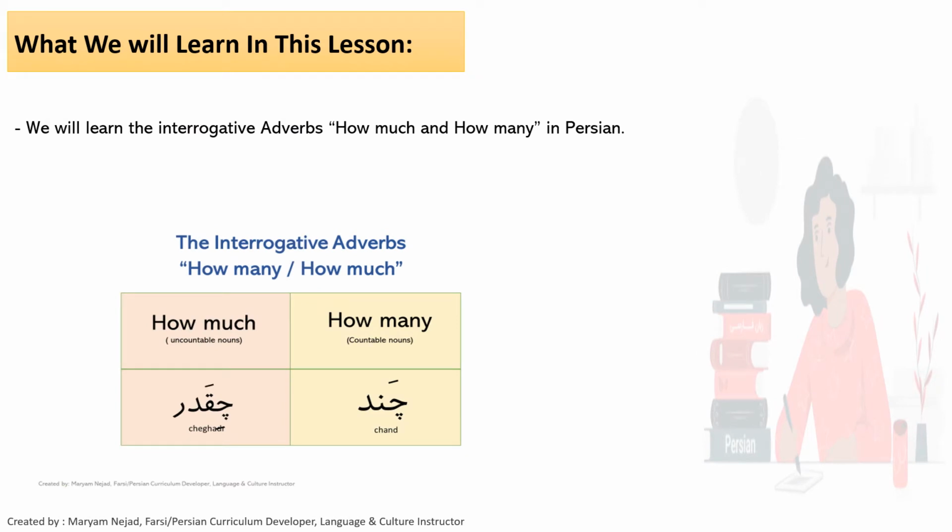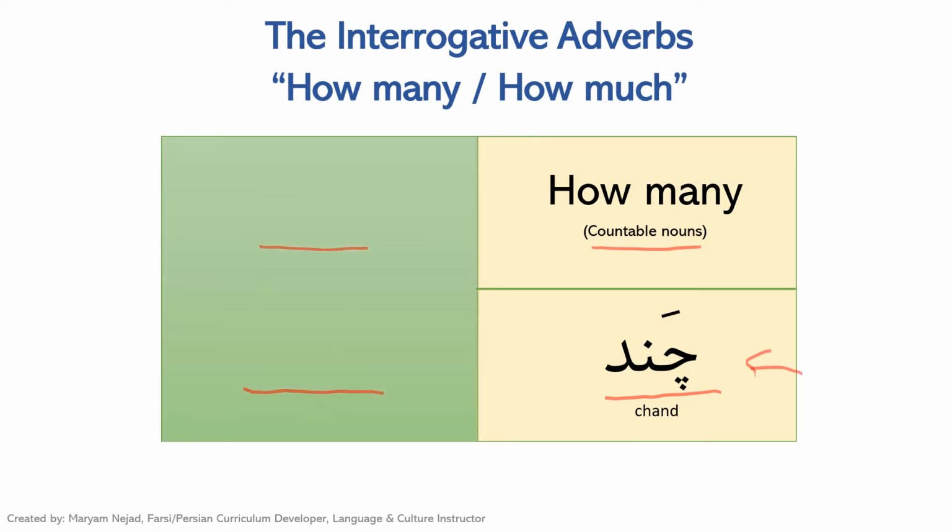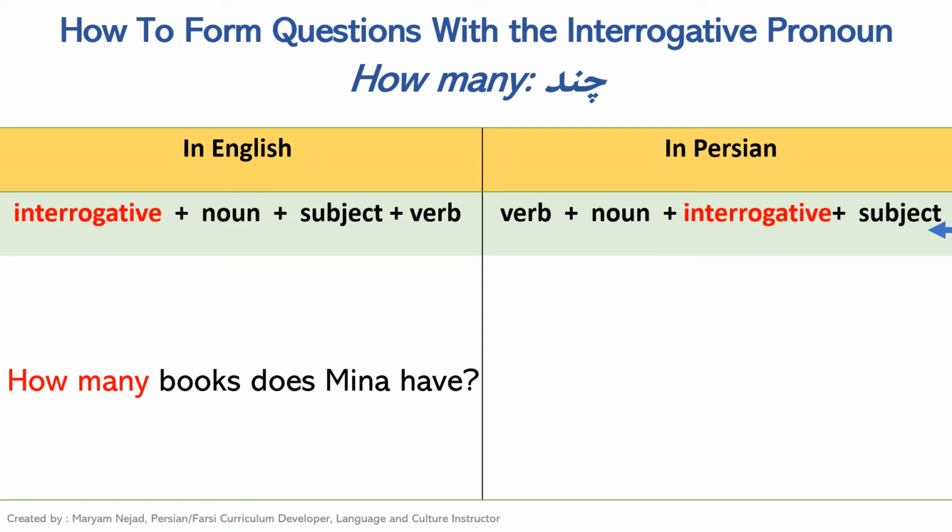And in this lesson, we are going to learn two new interrogative adverbs, how many and how much. The interrogative how many in Farsi is chand for countable nouns, and how much for uncountable nouns is چقدر. And we are going to start with chand. Now let's see how we can form questions by using chand.